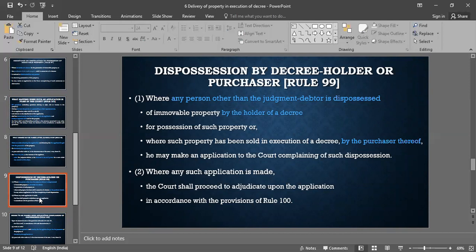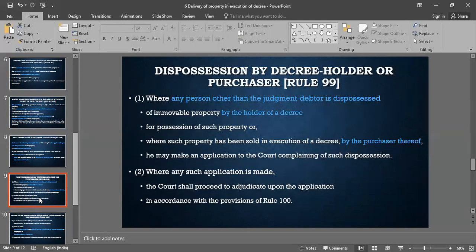For example, suppose there was a property which has been sold. On that property, a tenant or a lessee is the one who is having the possession of that property, and that person is dispossessed by the decree holder or a purchaser. In that case, that person may apply to the court for such dispossession. Court will then decide who is to compensate the person who has been dispossessed, whether decree holder, purchaser, or judgment debtor. Court will decide the application.